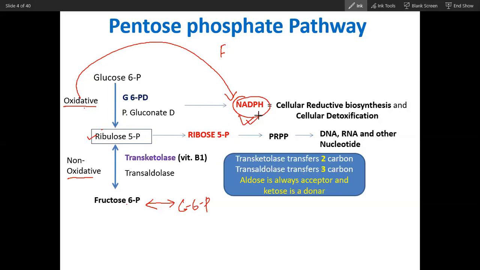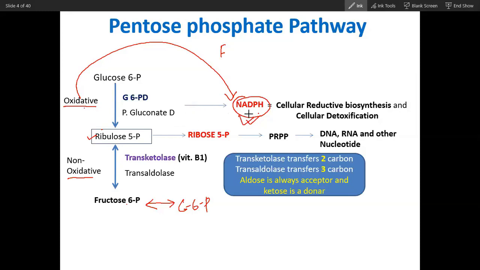Whenever there is a requirement of NADPH, this glucose has to convert into ribose 5-phosphate. And later, if the cell does not require this ribose 5-phosphate, it will convert into fructose 6-phosphate, and then again the cycle will go on and on.